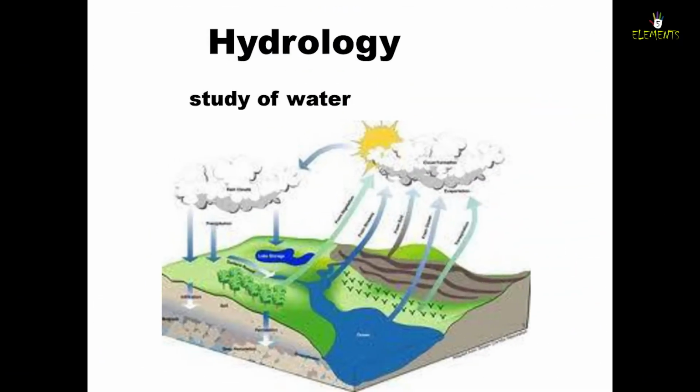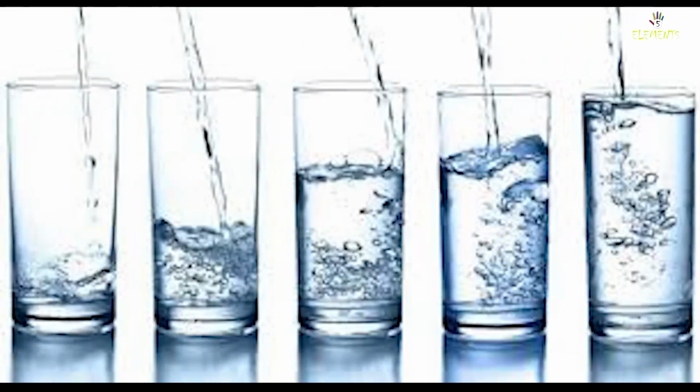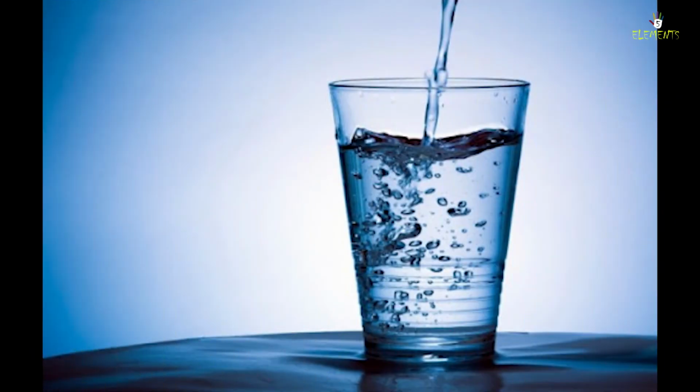Hydrology is the study of movement, distribution, and quality of water throughout the earth. It is said that too much consumption of water can lead to fluid overload and imbalance in the body. Excess water can lead to lower sodium levels in the body, which may further lead to nausea, vomiting, and cramps. Drinking one glass of water 30 minutes before a meal will help in digestion. Remember not to drink too soon before or after a meal, as the water will dilute the digestive juices. Drink water an hour after the meal to allow the body to absorb the nutrients.